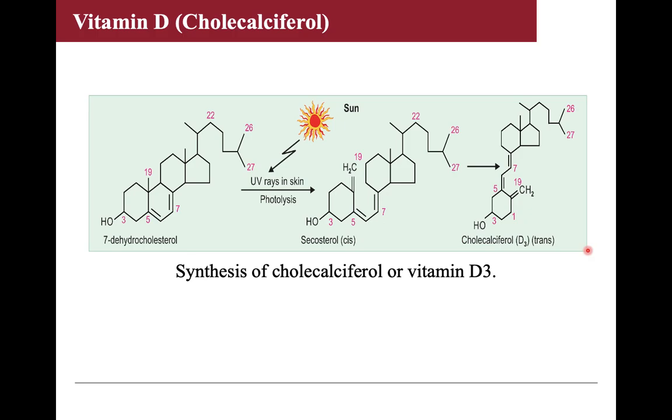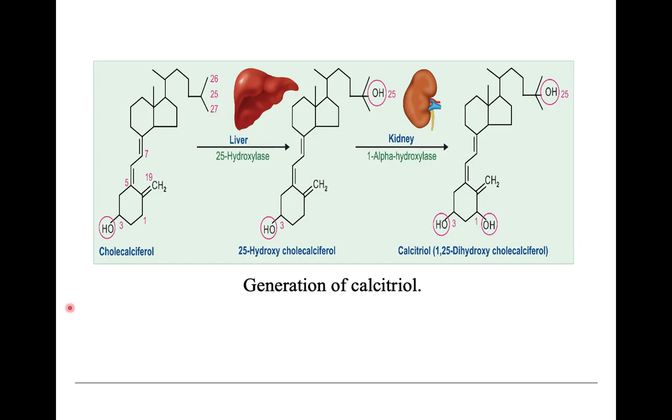Vitamin D performs its biochemical role in the form of vitamin D3, which is calcitriol. So initially, cholecalciferol, since it is a cholesterol derivative, is hydroxylated at the third carbon. That means it has OH at the third carbon. Then it goes to the liver, where there will be addition of an OH group at the 25th carbon. This form of vitamin D is known as 25-hydroxycholecalciferol, and this process takes place in the liver.